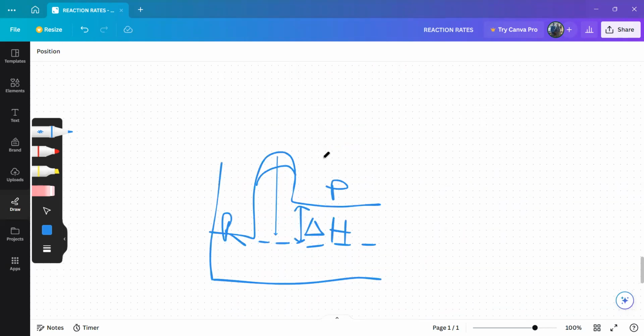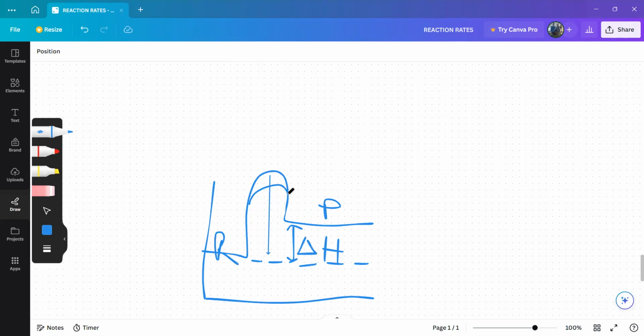What happens is that as I'm adding a catalyst, the ball will fall somewhere here. Then as I'm looking at the difference between the reactants and the products, it becomes bigger compared to the last one.